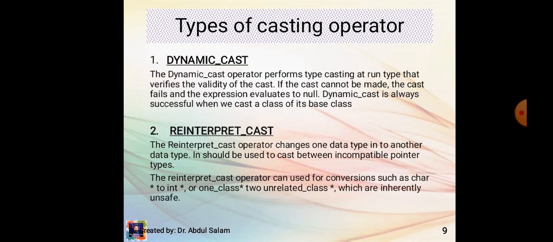Reinterpret cast. The reinterpret cast operator changes one data type into another data type. It should be used to cast between incompatible pointer types. The reinterpret cast operators can be used for conversion such as character to int data type or one class to unrelated class, which are inherently unsafe.